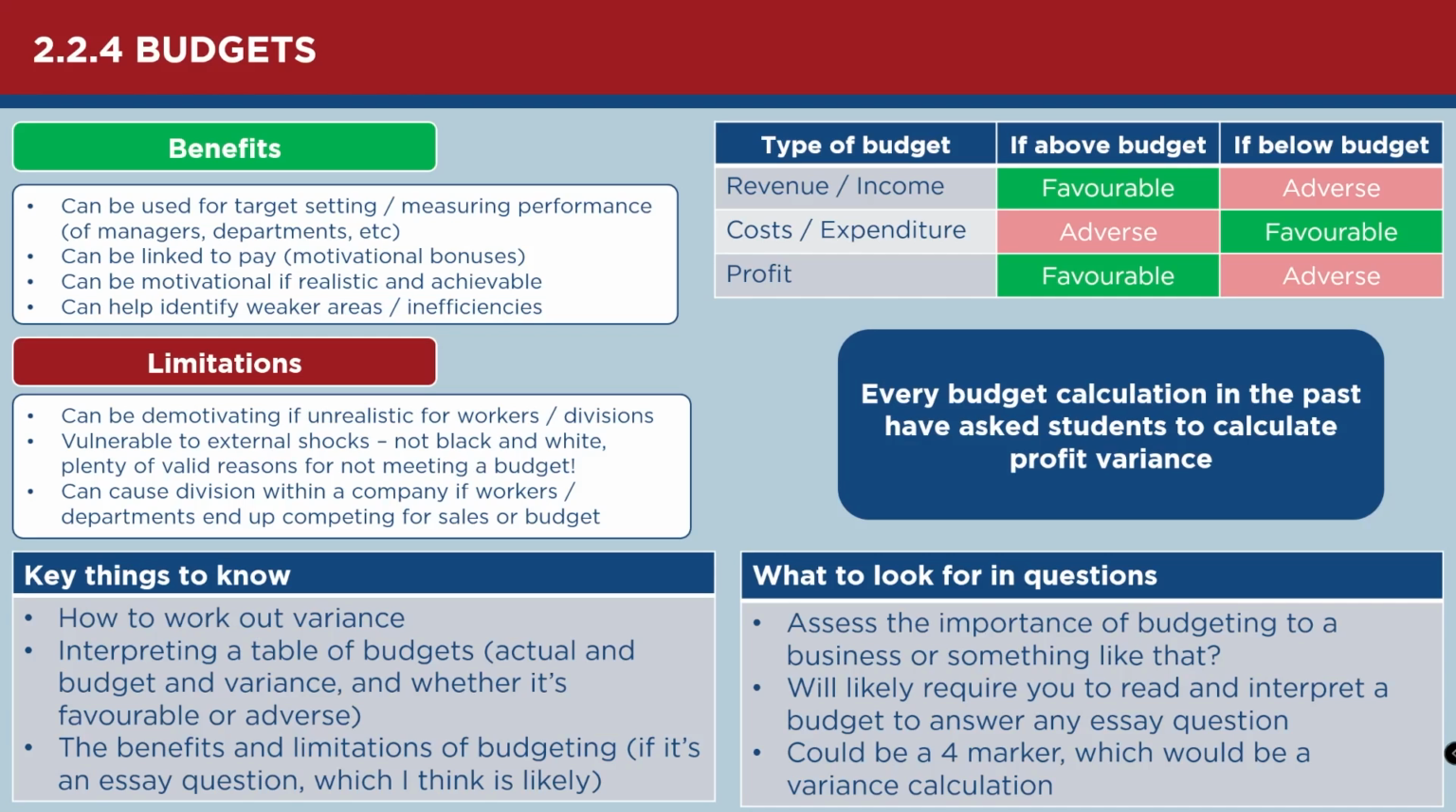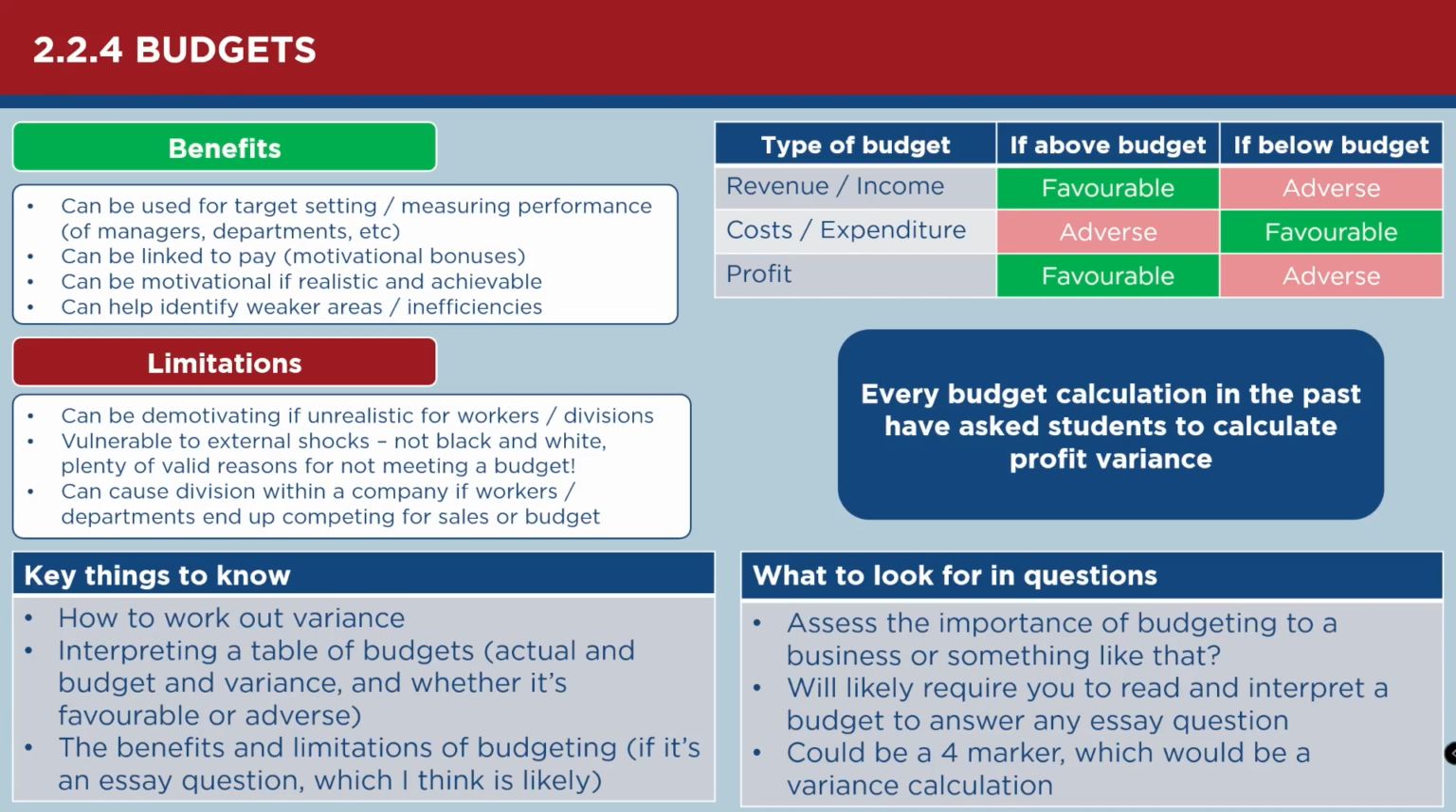The second topic is 2.2.4 budgets, and this is much in the same vein. You've got to make sure you know how to work it out. Fortunately, it's actually just subtraction basically, and then identifying whether the answer is good or bad. So in terms of a calculation question, it couldn't really be any easier.